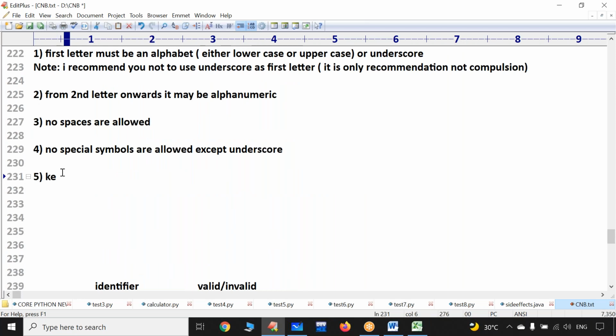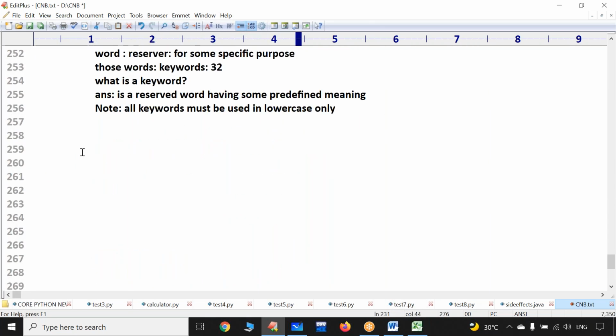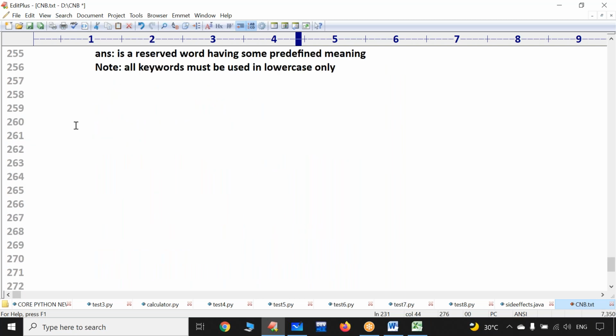Now, what is the next point? Keywords can't be used for naming purpose. Sir, keywords can't be used for naming purpose. So we will try to write the list of all keywords. Maybe if I miss any one or two, please excuse me. I will do my level best to write all 32 keywords. So if you want, you can note down simultaneously along with me.